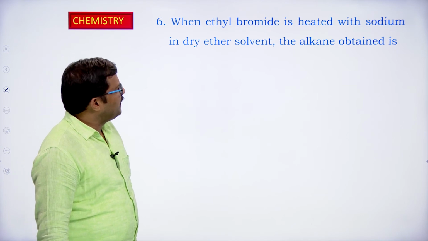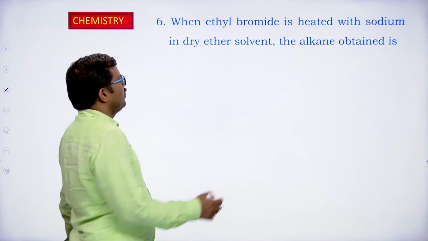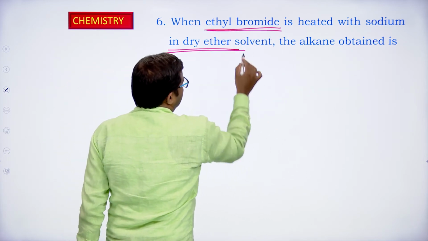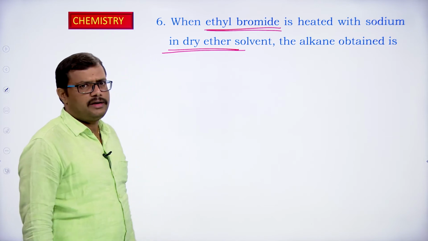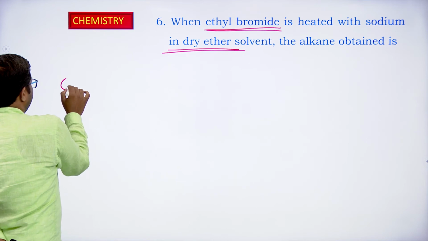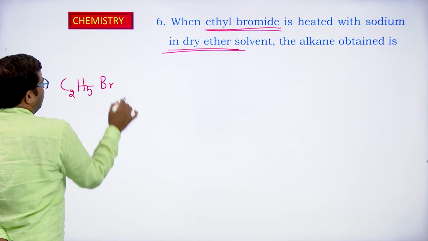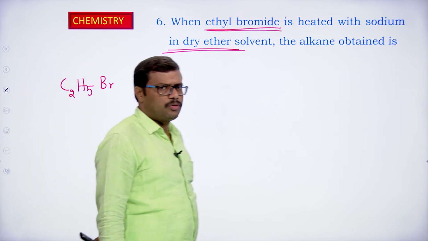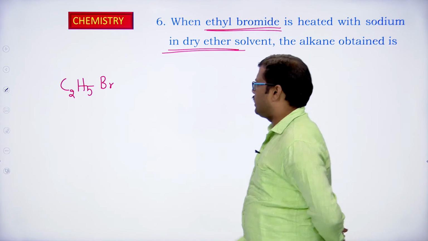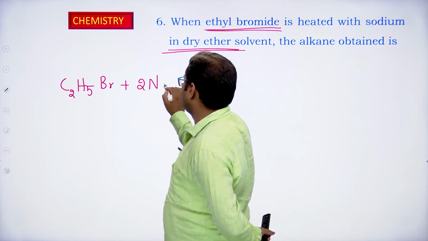When ethyl bromide is heated with sodium in dry ether solvent, the alkane obtained is? Let us write ethyl bromide, C2H5Br. Ethyl bromide on reaction with sodium in dry ether. So when we are treating with sodium in dry ether, it is a Wurtz reaction.